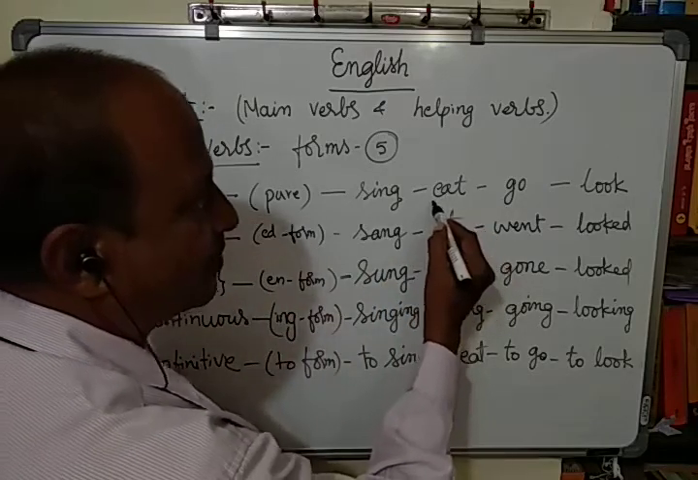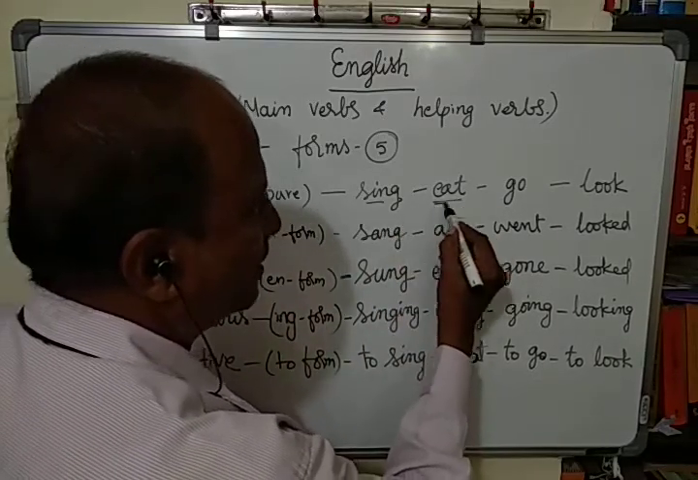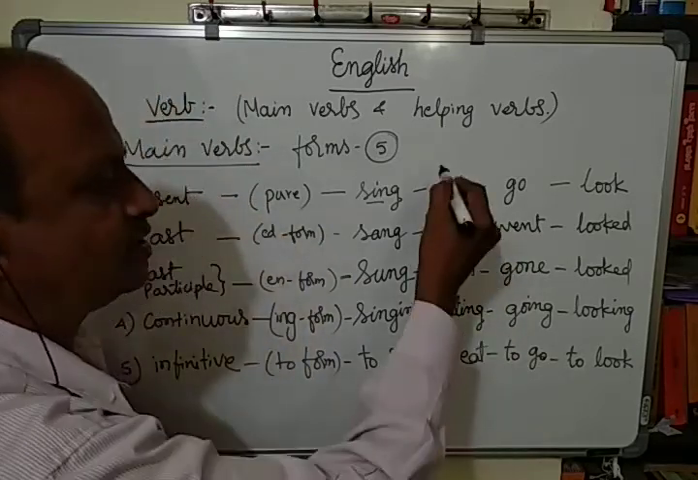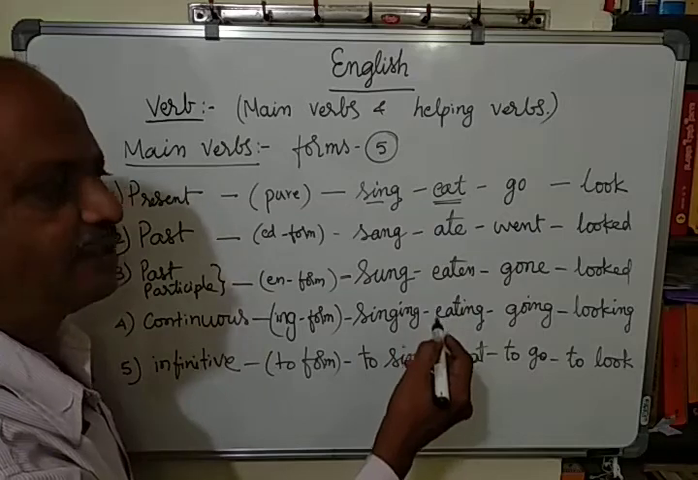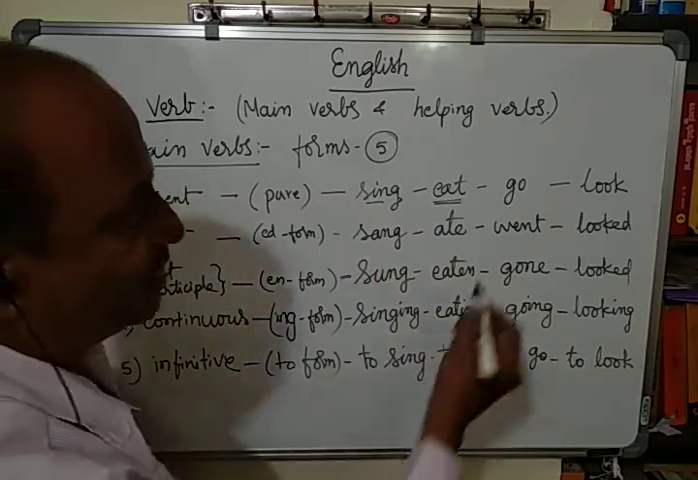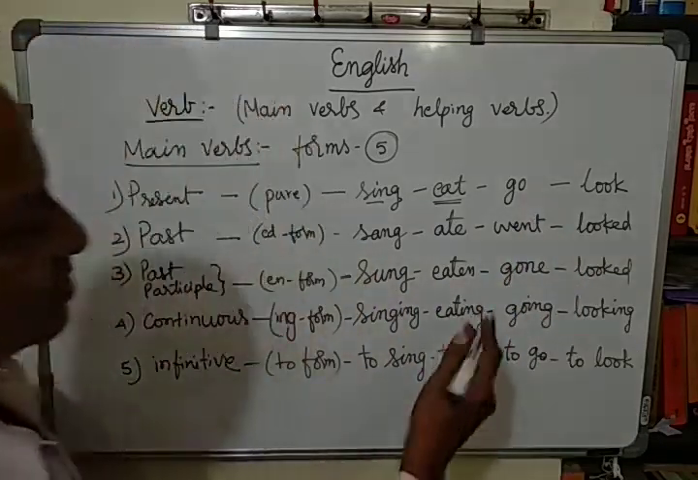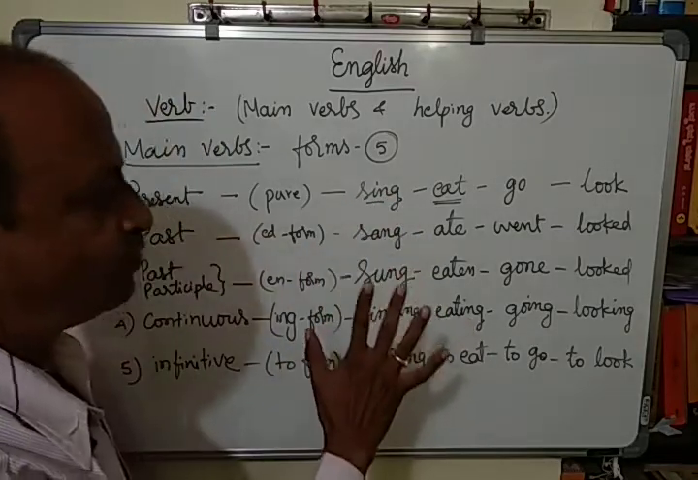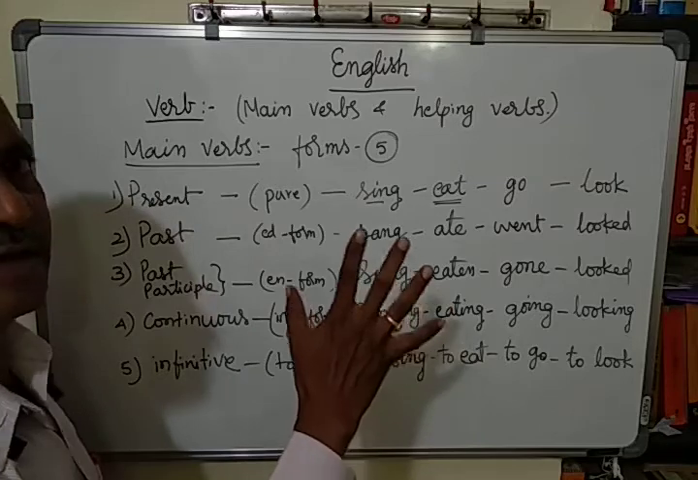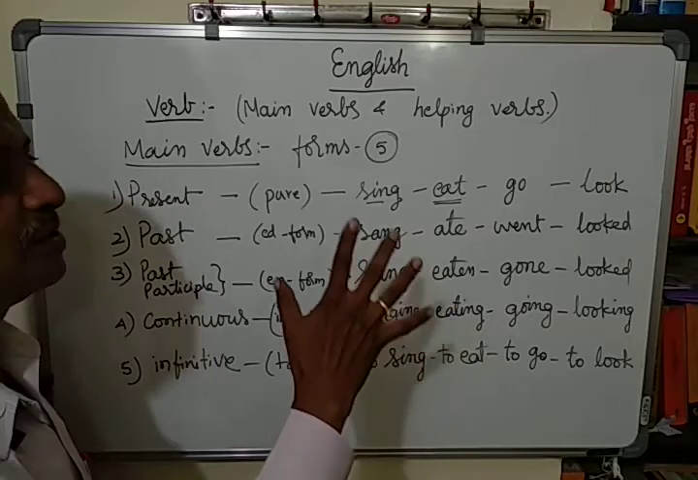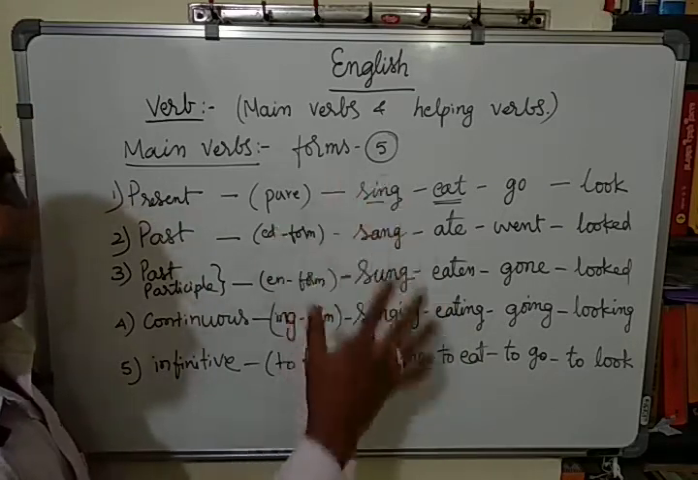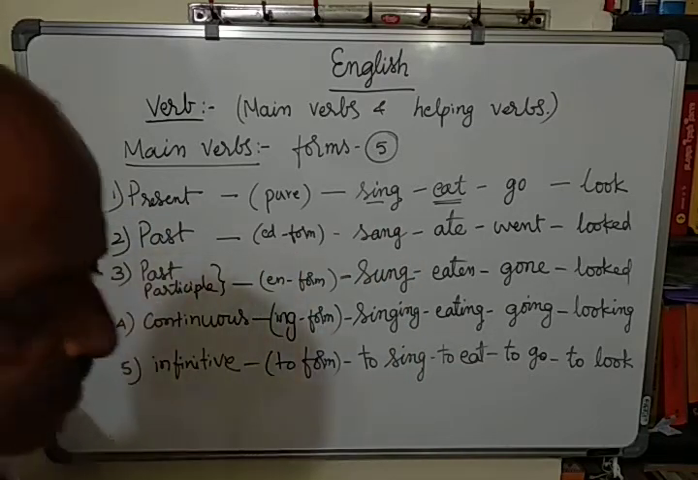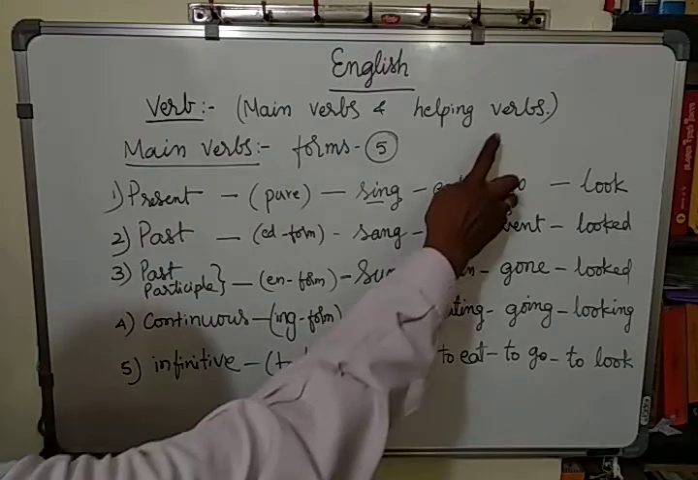Take the word eat. The pure form eat can be used in all the 5 forms depending upon the situation, sentence or tense. In the same way, all these words are used. And these 5 forms are the only forms which can be found in writing English sentences or speaking English. So they are classified as 5 forms of verb. Now let us go to helping verbs.